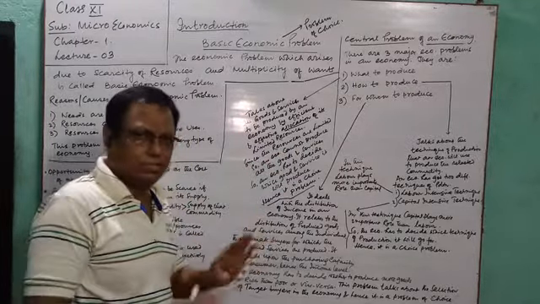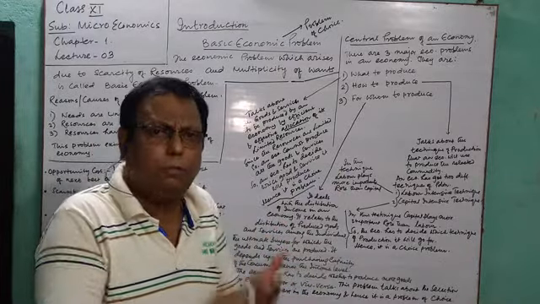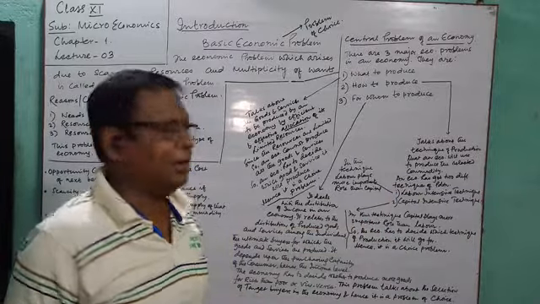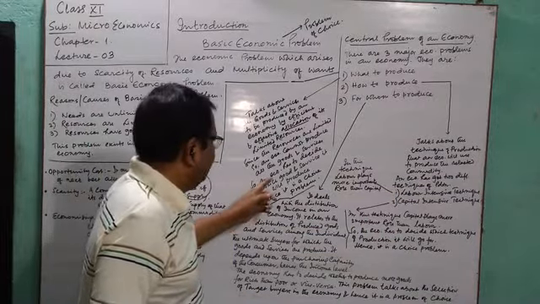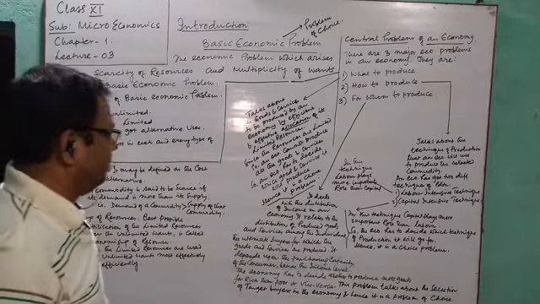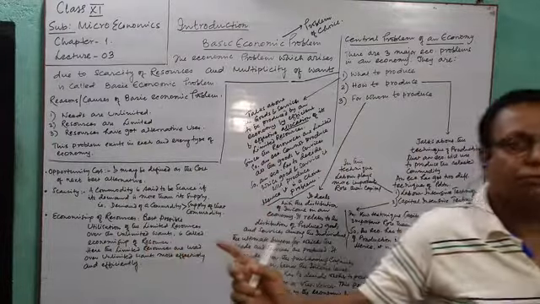Is it clear to you? Our resources are limited, so we cannot produce each and every type of good, because our resources are not unlimited. So an economy has to decide which good or service it will produce. Hence, it is a problem of choice.